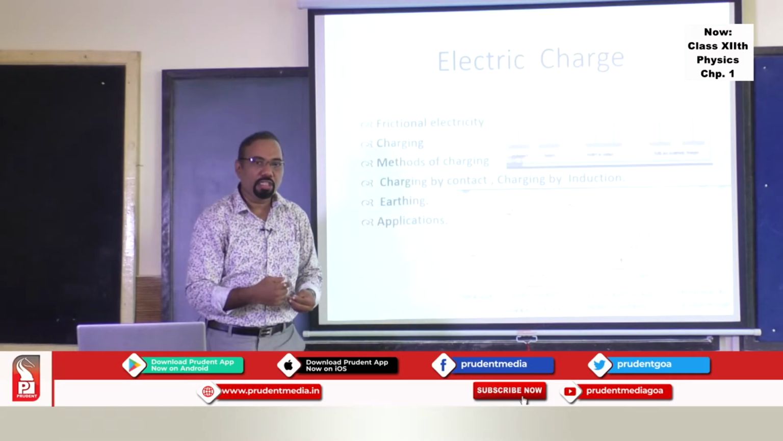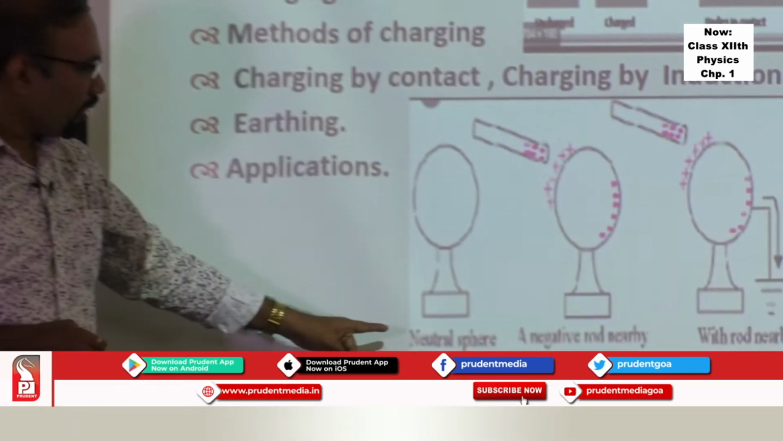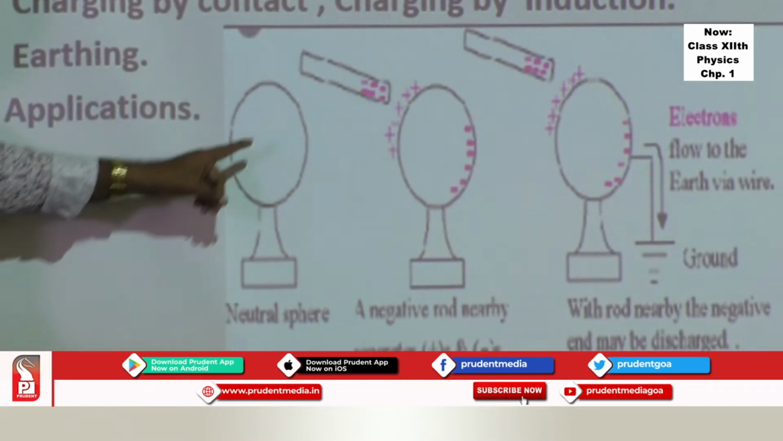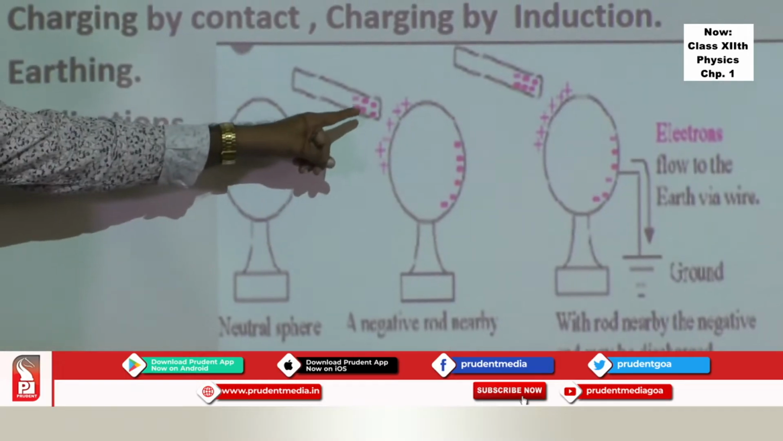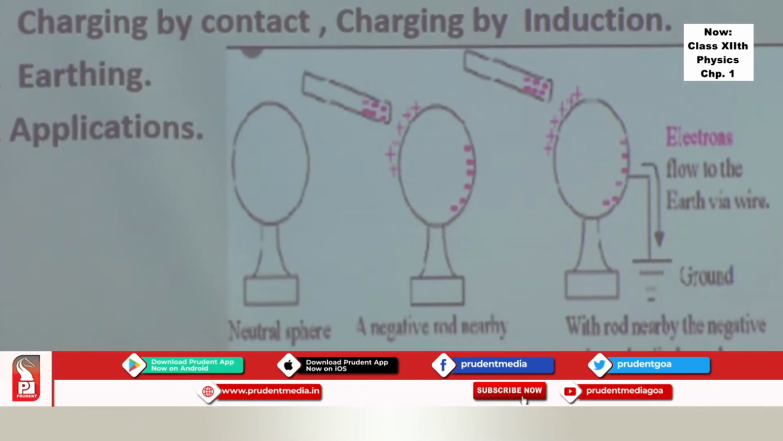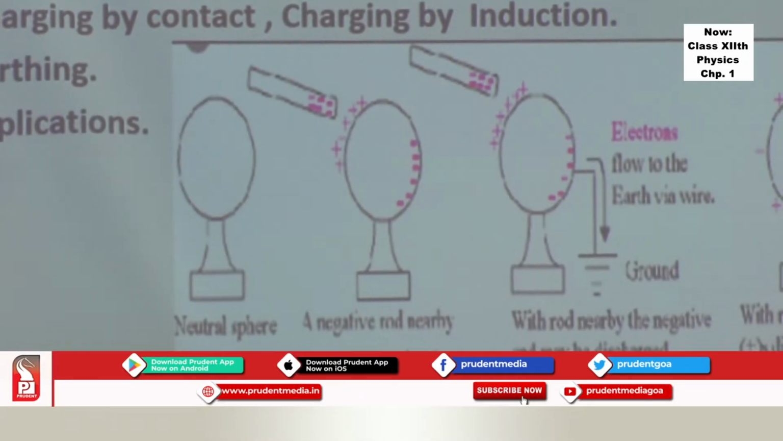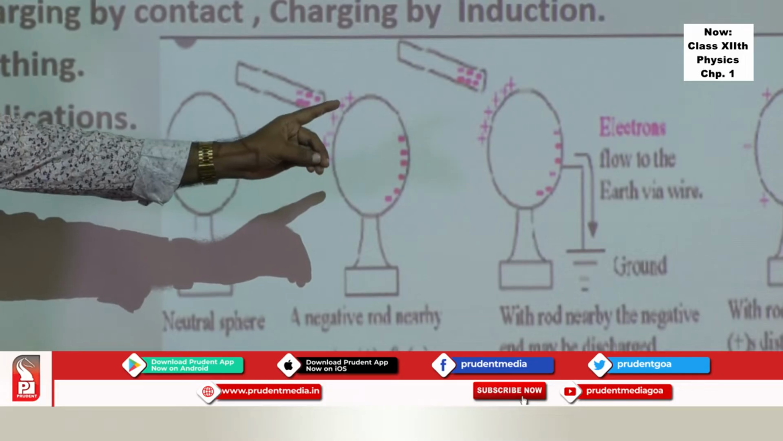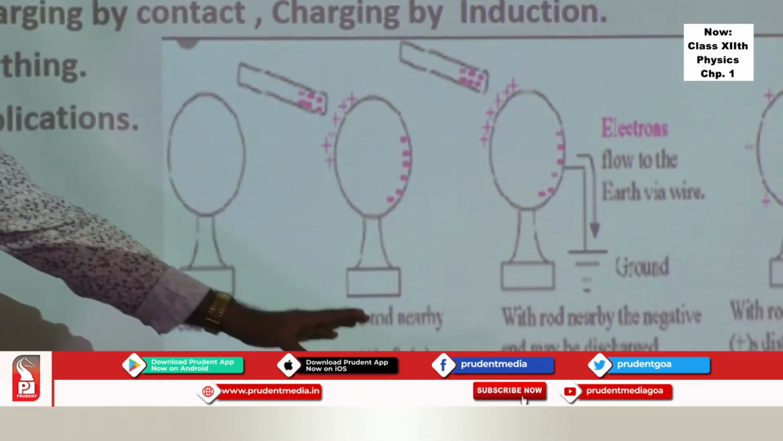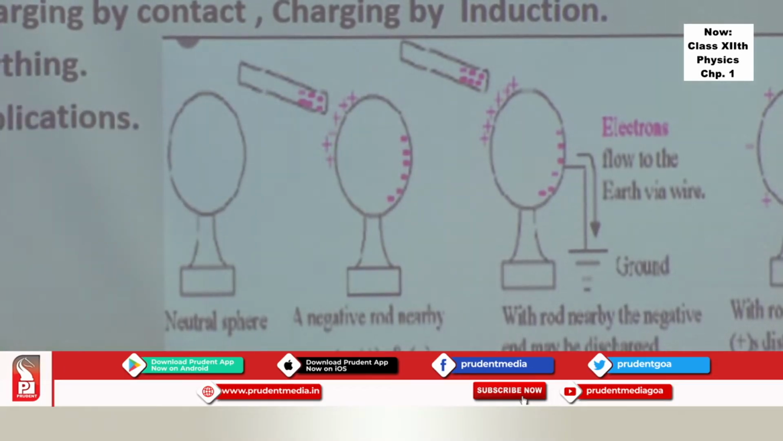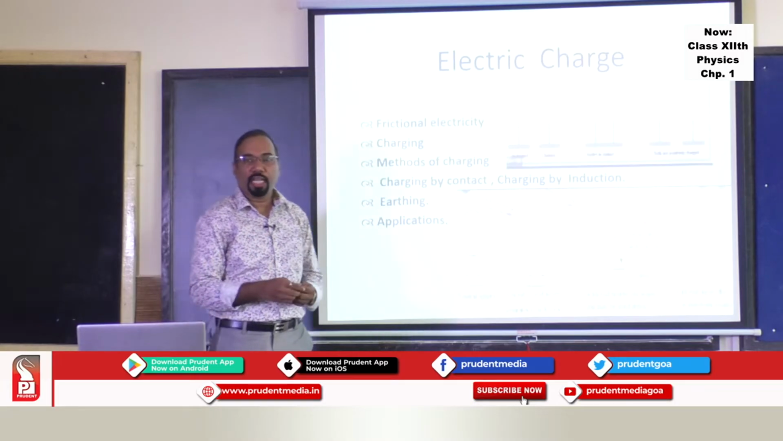The second method is called charging by induction. In that method, near a neutral sphere, you take a negatively charged body. Positive charges will be induced on the nearer surface, and negative charges on the surface further away. If you connect the other surface to the ground, all the electrons will flow to the ground, and we get what is called a positively charged body. That is the way of making a positively charged body.